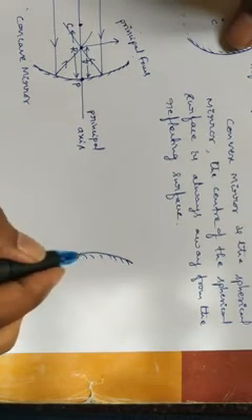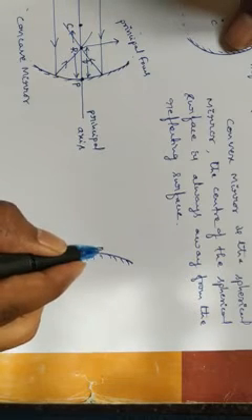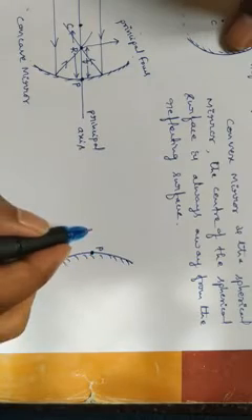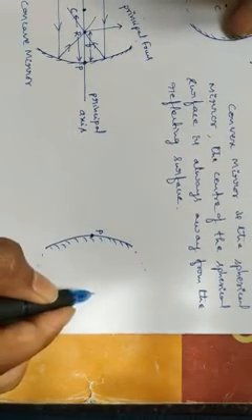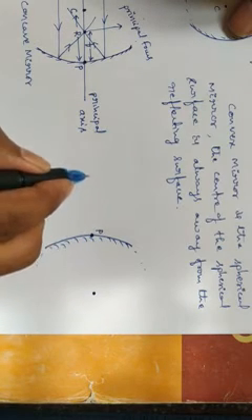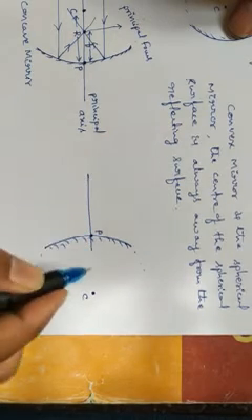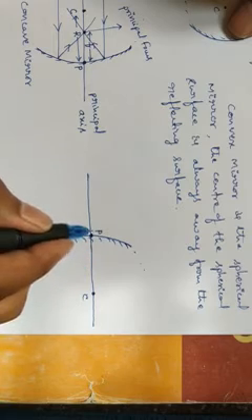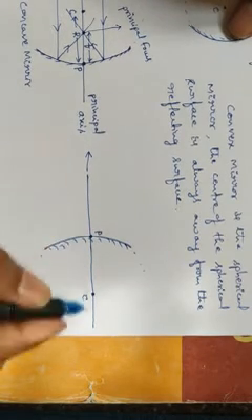The center portion of the mirror you have taken as the pole of the mirror, that is indicated with P. And here it has the center of curvature somewhere this side, opposite to the reflecting surface. Again, the line which passes through the center of curvature and pole of the mirror, we have taken as the principal axis. So this is the principal axis.